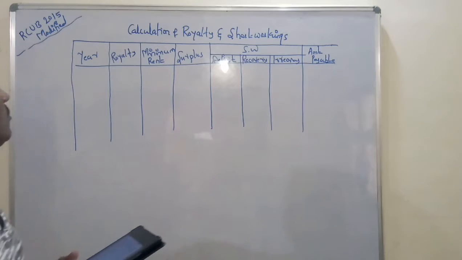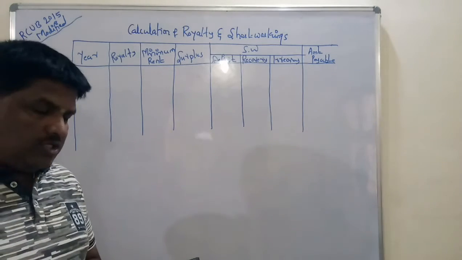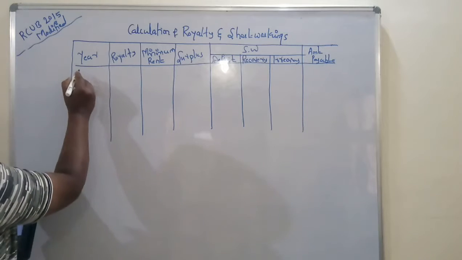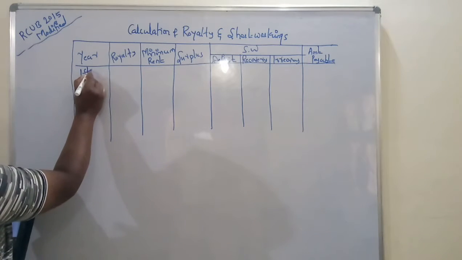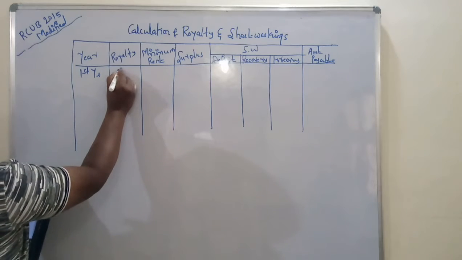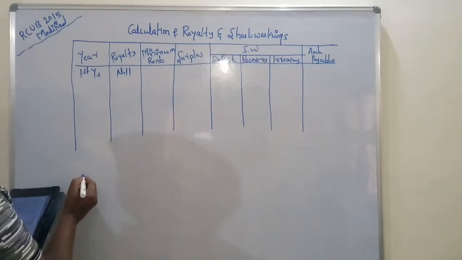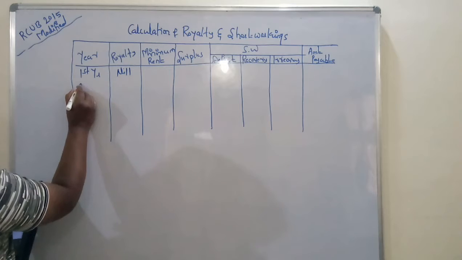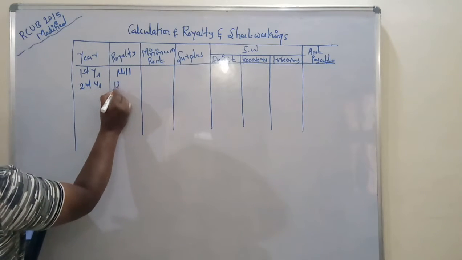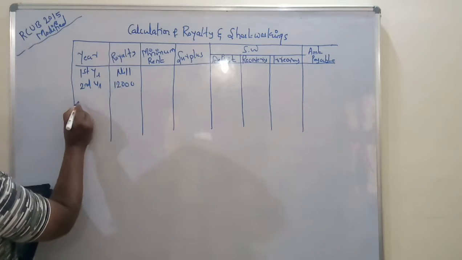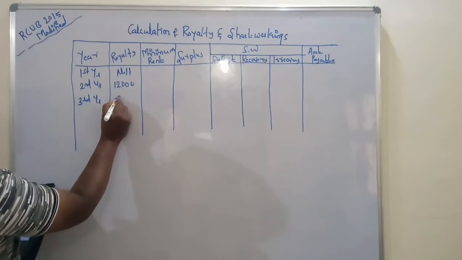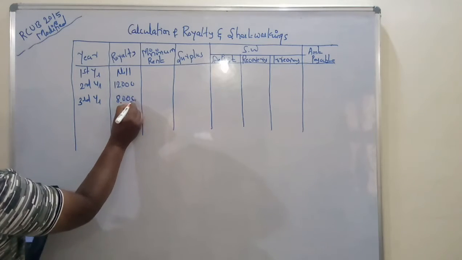Okay. First of all we are going to record the information as given in the problem. Take the first year: how much royalty is there? There is no royalty, you take nil. Second year 12,000. Third year 8,000.